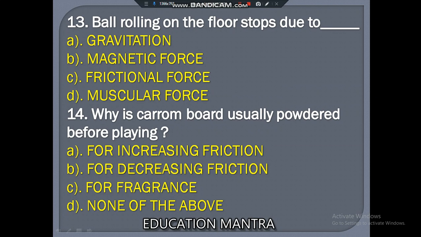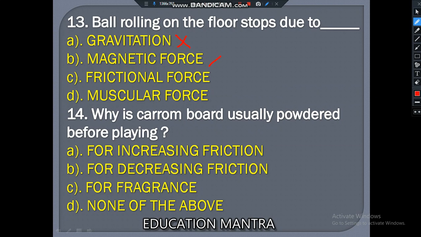The ball rolling on the floor stops due to gravitation, magnetic force, frictional force, or muscular force. Through gravitation, we are able to stand on the earth, so gravitation cannot be it.